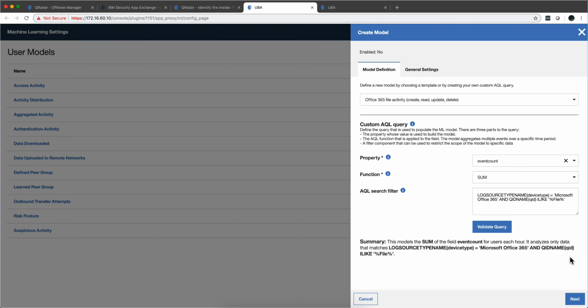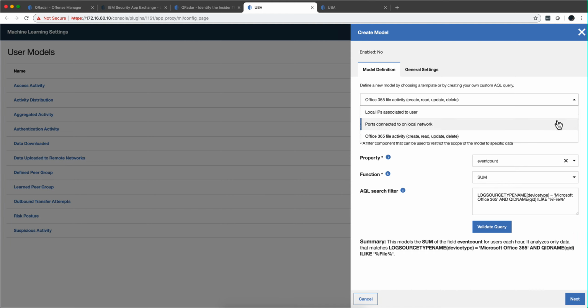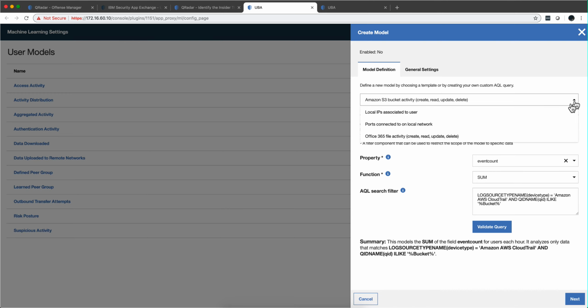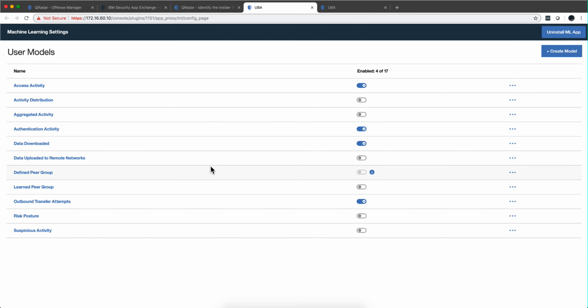So you can start with a template that has been provided, and actually there is a good set of templates provided. Notice that there's one for S3 buckets. So you don't have to start from scratch. You get a bunch of this stuff. Probably out of the box you can use many of these. So should you want to change any one of those, you can modify the custom property, group it differently, and change the AQL. And remember that if you are not very sharp on AQL, whatever search you do in QRadar, let me actually go there.